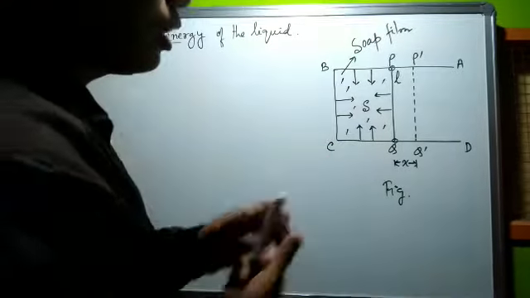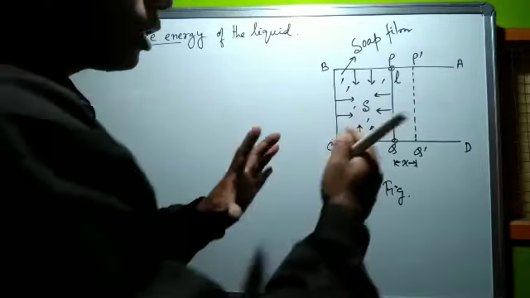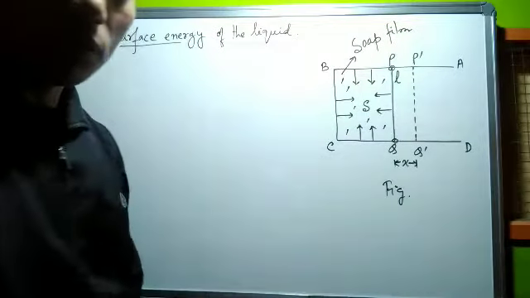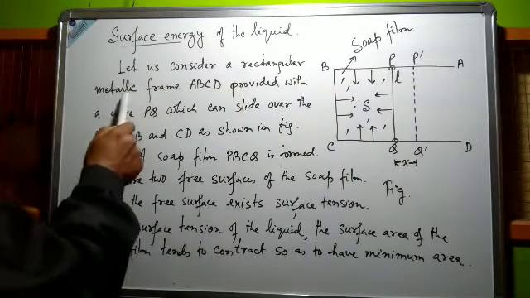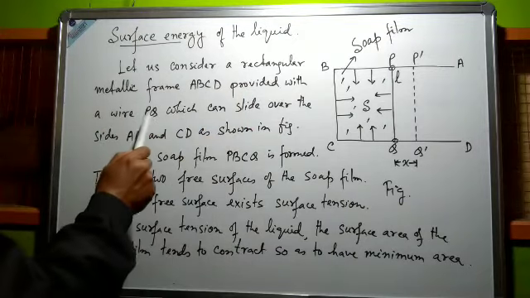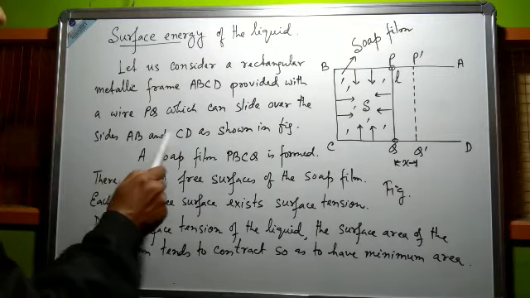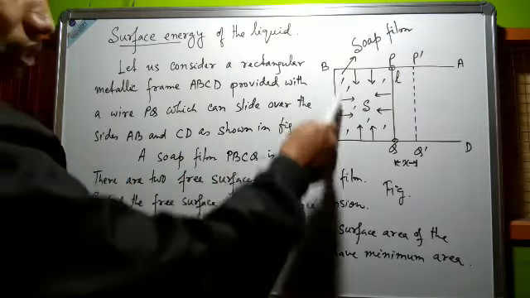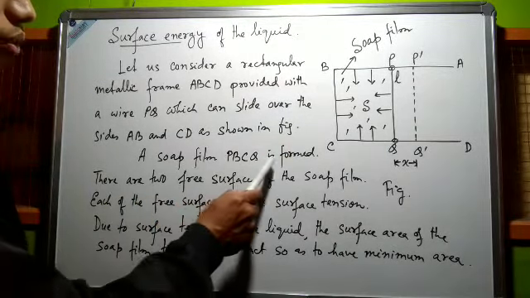The work done is the surface energy. Let us consider a rectangular metallic frame ABCD provided with a wire PQ which can slide over the sides AB and CD, as shown in the figure. A soft film PBCQ is formed.